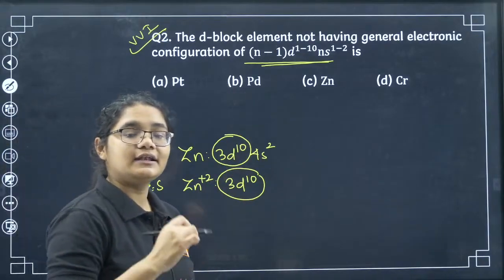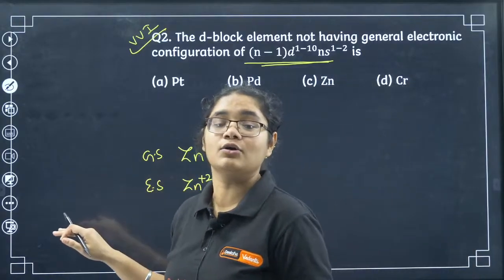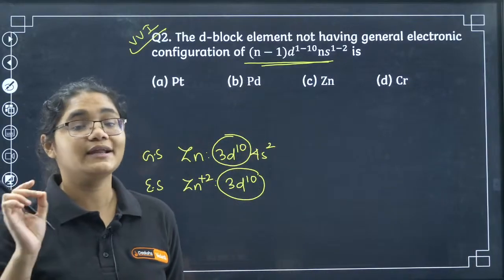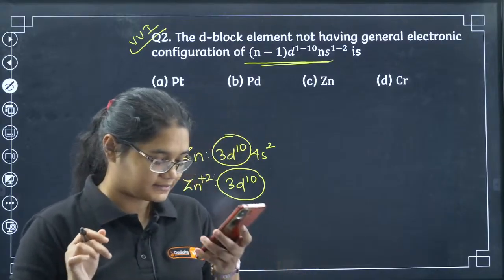So that is why it does not have incomplete d orbitals either in the ground state or in the common oxidation state. That is why it is not a transition element. It is a d block element but not a transition element.